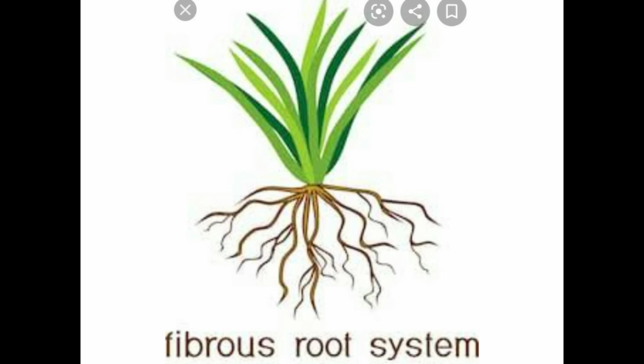Next is fibrous root system. The fibrous root system has no main root. It consists of cluster of fiber-like roots growing out from a single point just below the stem. For example, maize, wheat, barley, etc.